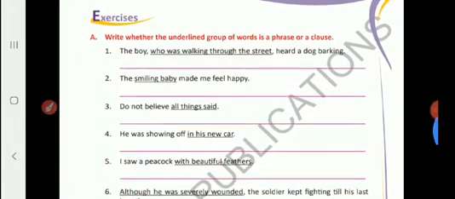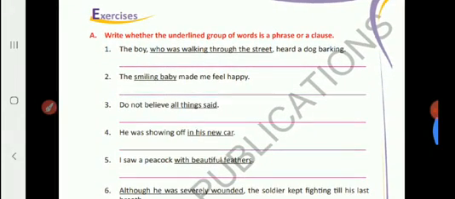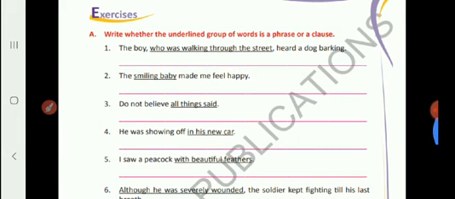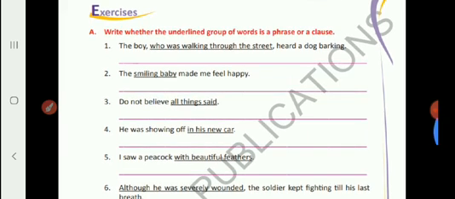Now, question number 2. The smiling baby made me feel happy. Here the underlined words are smiling baby. What will you understand from smiling baby? Neither does it have a subject nor a predicate, nor is it a complete sentence. So it is a phrase. Smiling baby is a phrase. P-H-R-A-S-E, phrase.